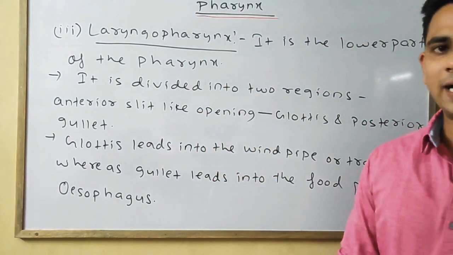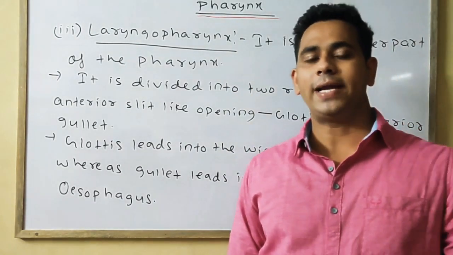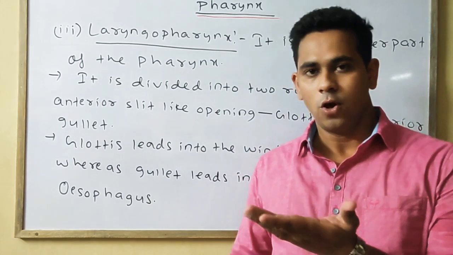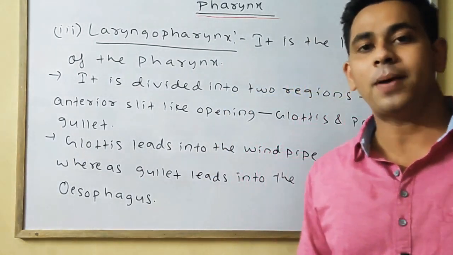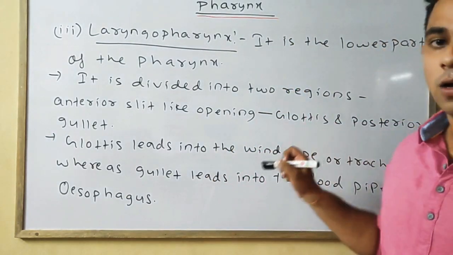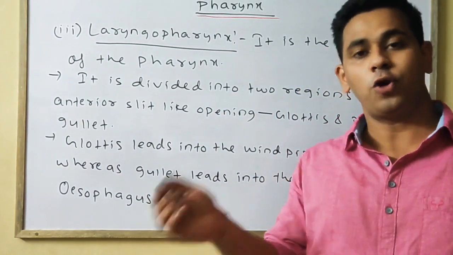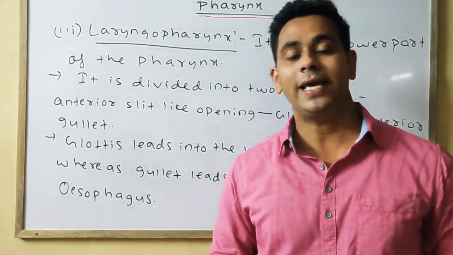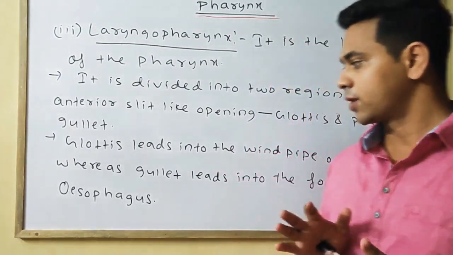The two portions that are present in the laryngopharynx region are, first, the anterior slit-like opening called the glottis, which leads into the windpipe or the trachea. Second is the opening called the gullet, which leads into the food pipe, or we can also say the esophagus.